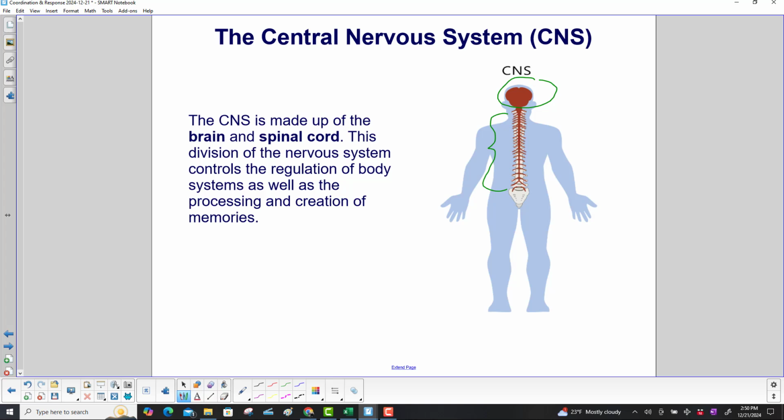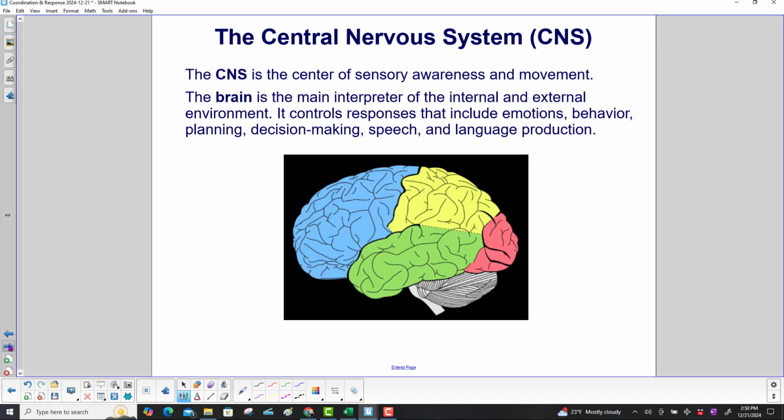This division of the nervous system controls the regulation of body systems as well as the processing and creation of memories. The central nervous system is the center of sensory awareness and movement. The brain is the main interpreter of the internal and external environment. It controls responses that include emotions, behavior, planning, decision-making, speech, and language production.